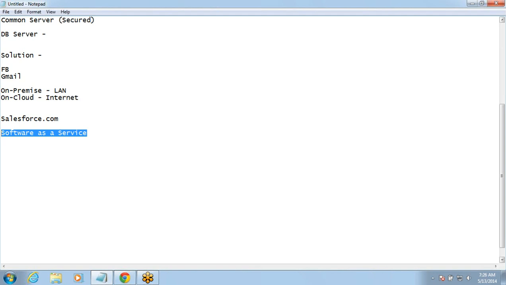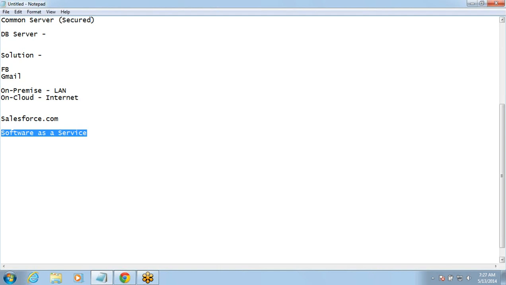Salesforce also provides you with that application. Along with the storage space on the cloud-based server, they provide you with the software. If they don't give you the software, how will you use it? It's not a software that you have to purchase. It is software as a service. On a per month basis, you pay them and they allow you to use this software.